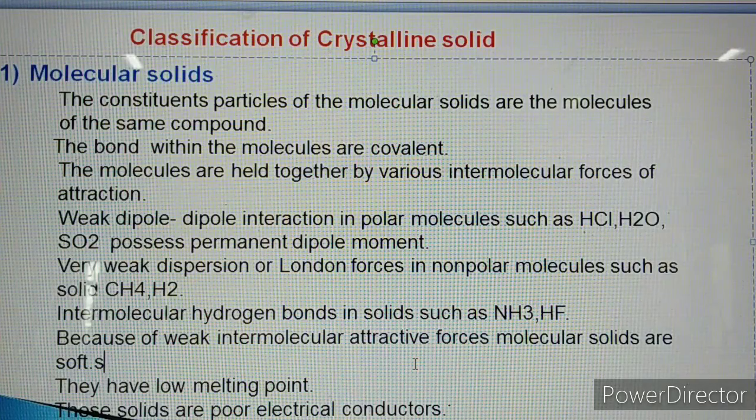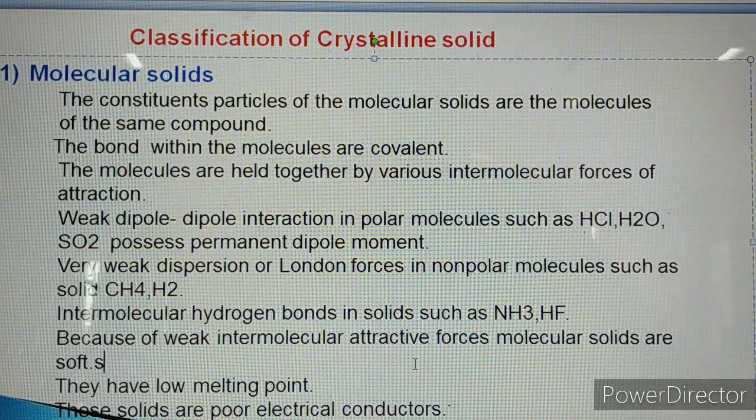Now the next type of crystalline solid is molecular solids. So what are molecular solids? The constituent particles of molecular solids are molecules of the same compound. May I repeat? In molecular solids, the constituent particles are the molecules of the same compound. The bond within the molecule is covalent. So molecular solids are bonded by a covalent bond.